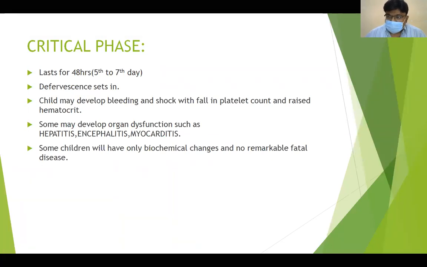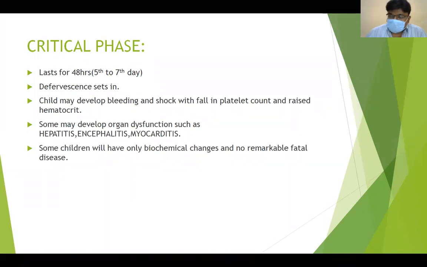But even if he is hemodynamically fine and there are no bleeding manifestations, if the platelet count comes down to 10,000, you have to give platelet transfusion. But if it is up to 20,000, you can wait. But if it is 10,000 and he is stable, active, you have to go for transfusion. In some hospitals they wait up to 5,000 also, but it's better you go for 10.